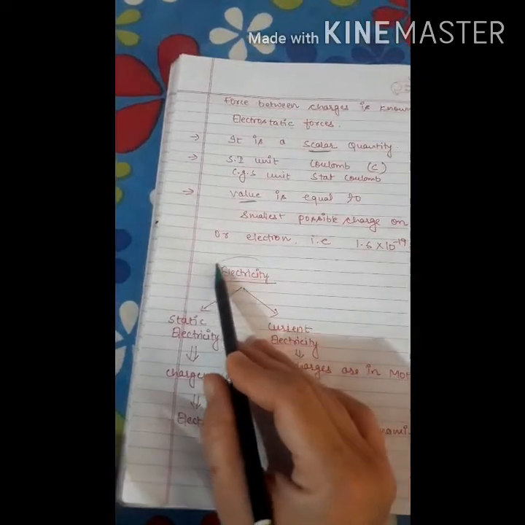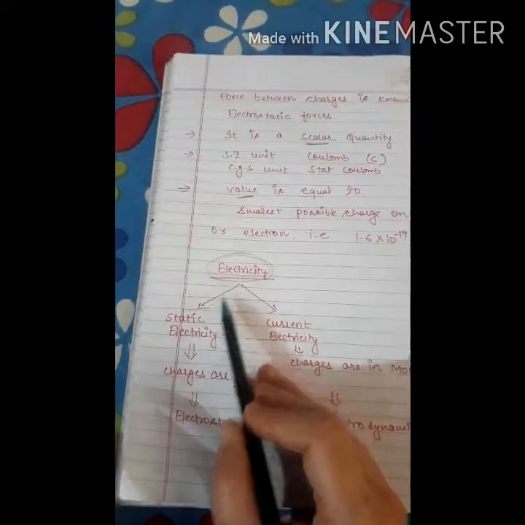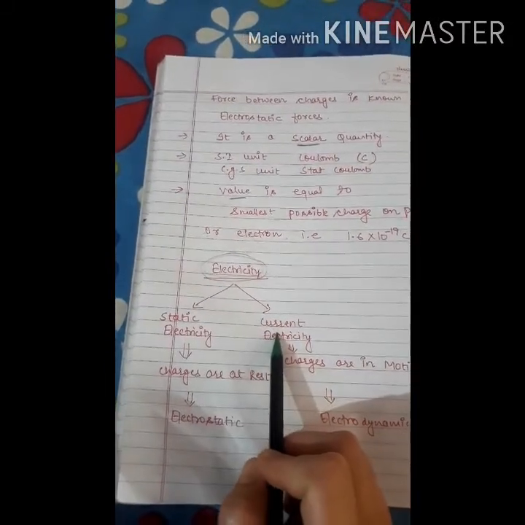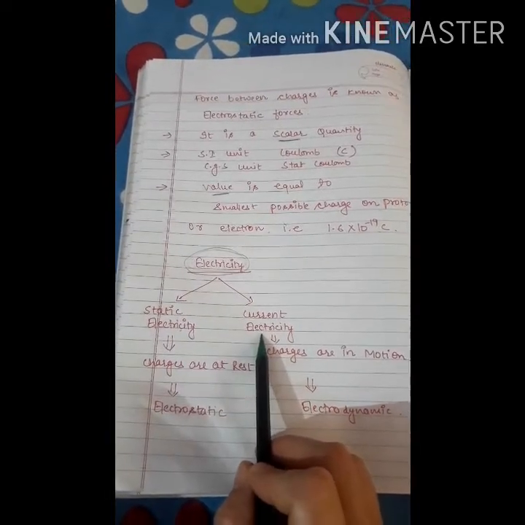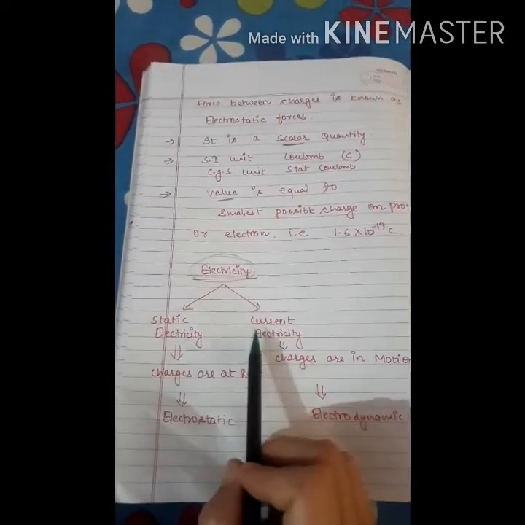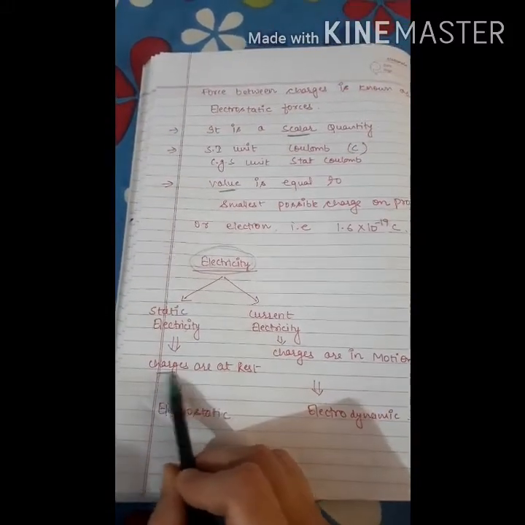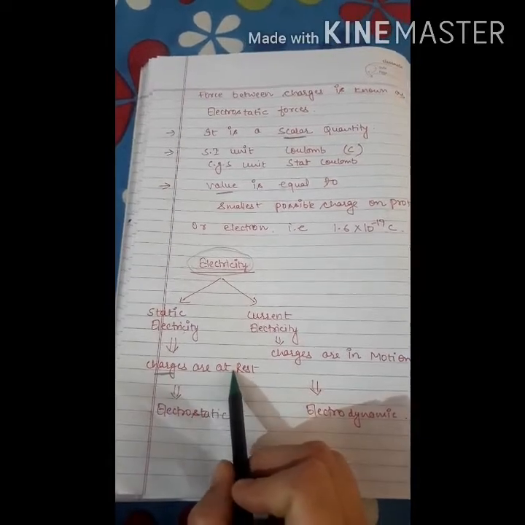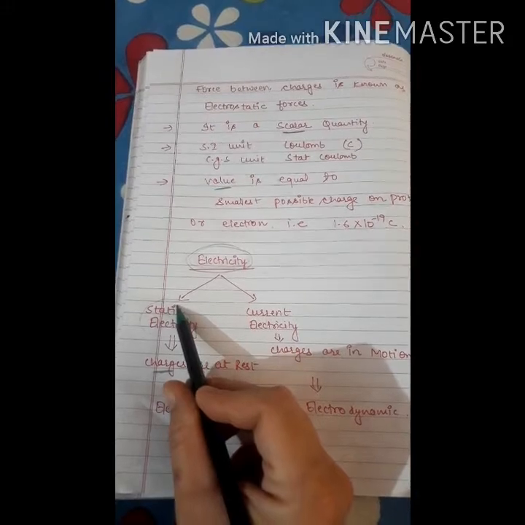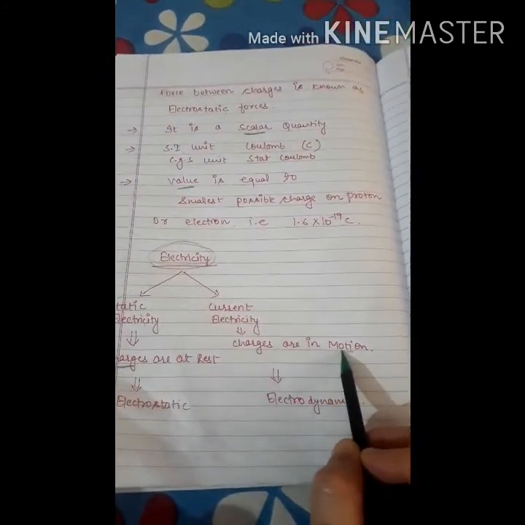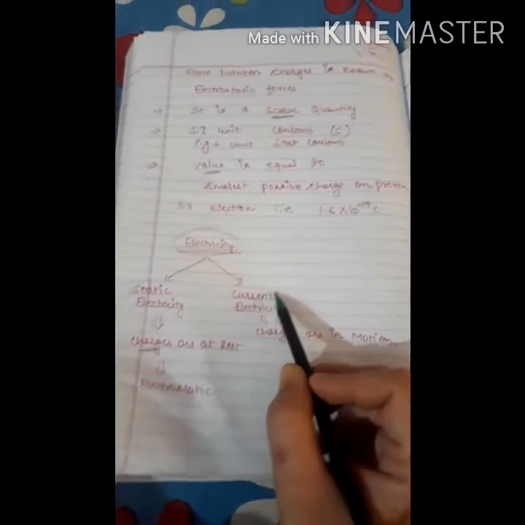Now, the next term is electricity. Basically, we divide electricity into two categories. The first one is static electricity and the other one is current electricity. Both types of electricity are based on the charge position. If the charges are at rest, then this type of electricity is known as static electricity. If the charges are in motion, then this type of electricity is known as current electricity.